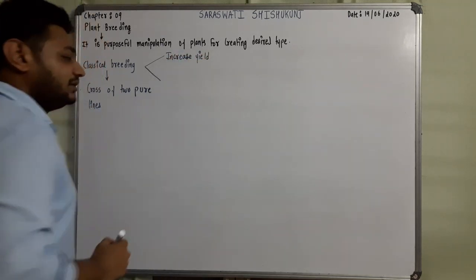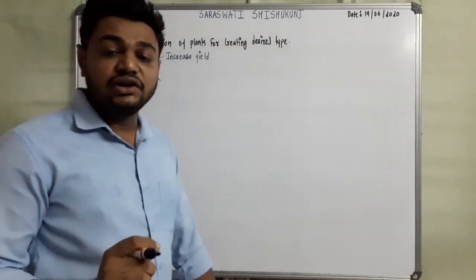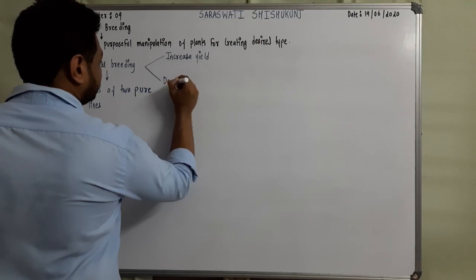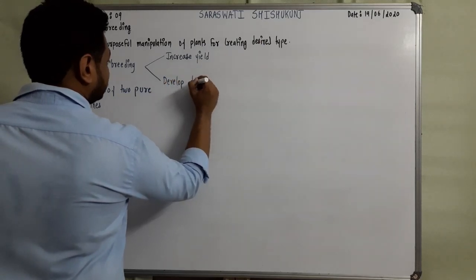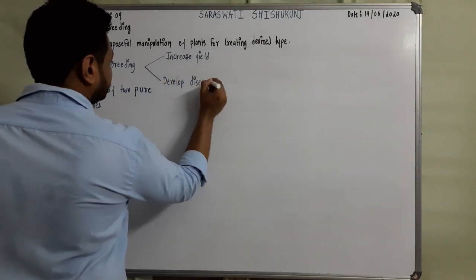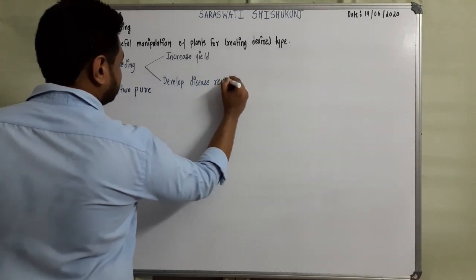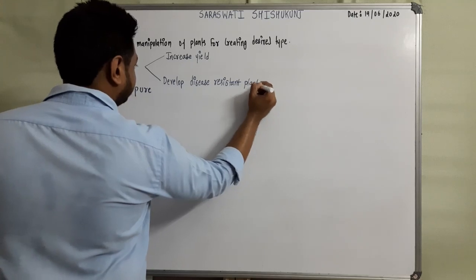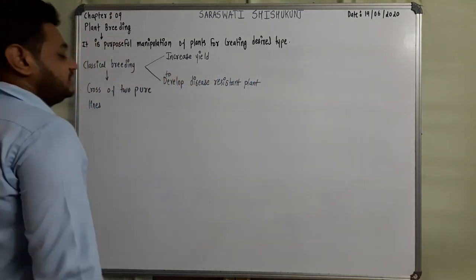And the second one is to develop a disease resistant plant. So students, this is the basic thing, to develop a disease resistant plant.